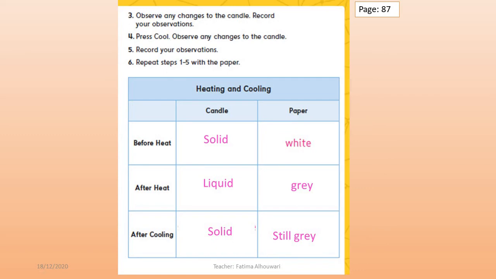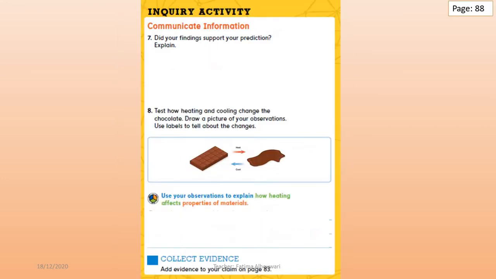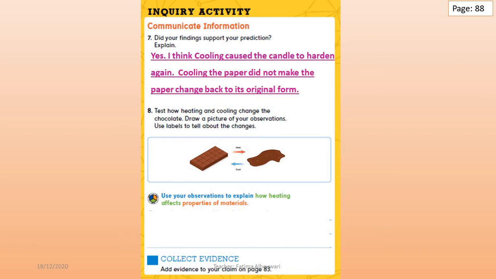Interesting. So please, grade 2, be sure to write these answers in your book, page number 87. Let's see the next question. Question number 7. Did your findings support your prediction? What do you think, grade 2? Of course, yes. Cooling the candle makes it harden again. Cooling the paper did not make the paper change back to its original form.